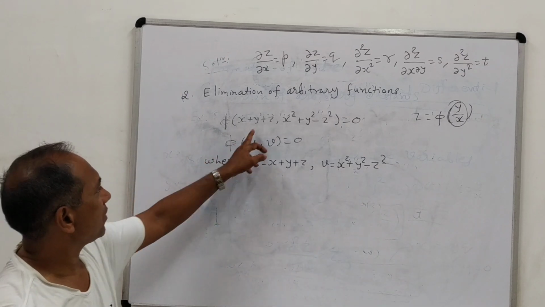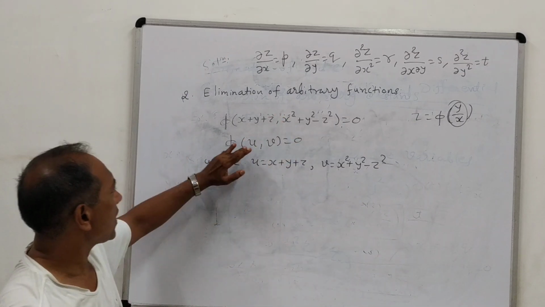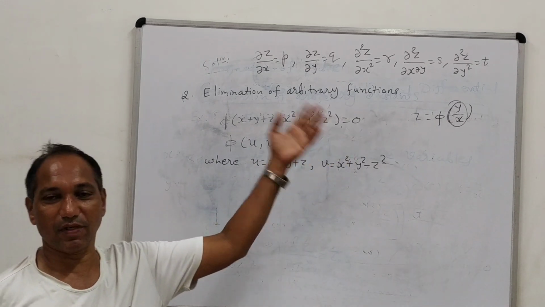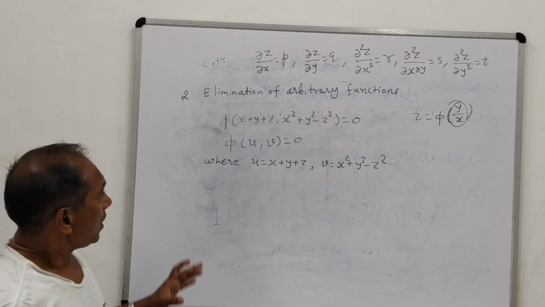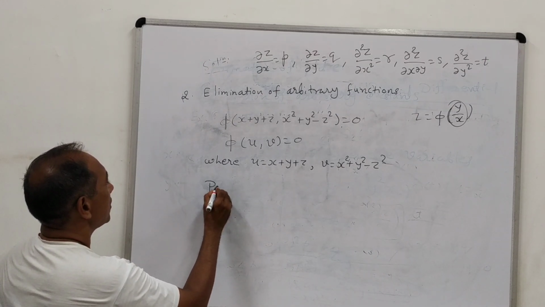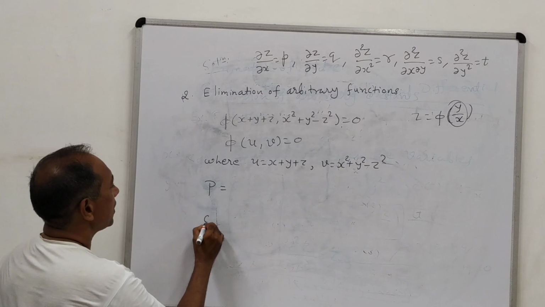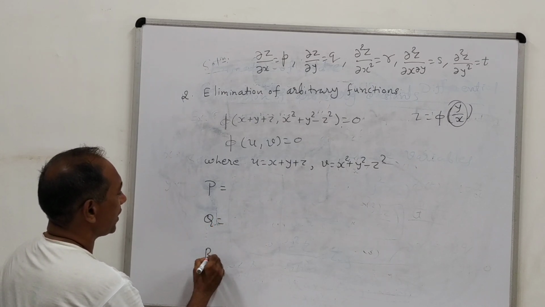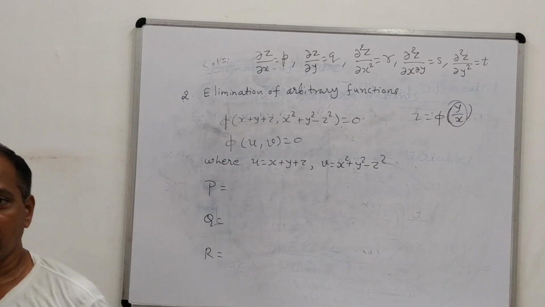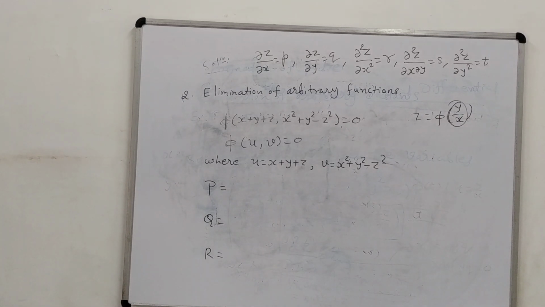Whenever we are given this kind of function, always first write phi of u comma v equal to 0, where u equals this one and v equals something. Here from this equation we need to find three functions, P, capital Q and capital R, which are involved as derivatives.